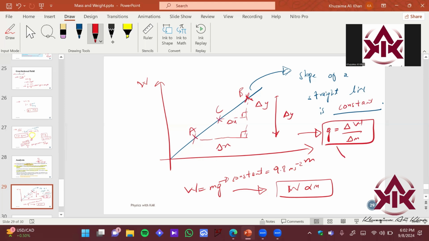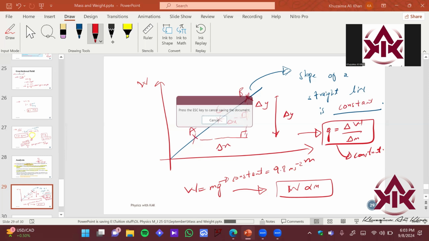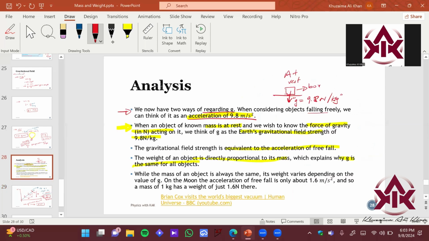That states the relation between weight and mass. Gravity on a single planet is going to be constant, so the weight over mass ratio is going to be constant throughout any single planet. That is why gravity is constant. Thus we can say gravity is constant on a single particular planet.